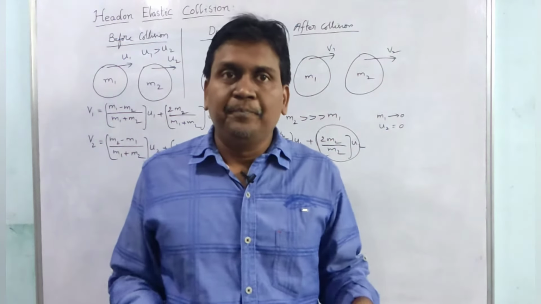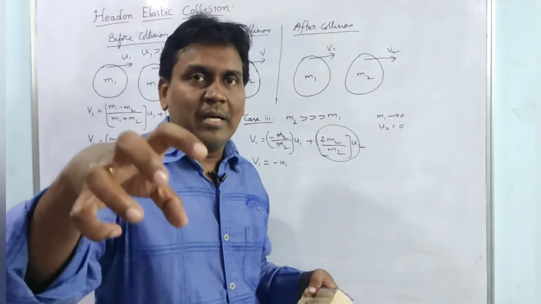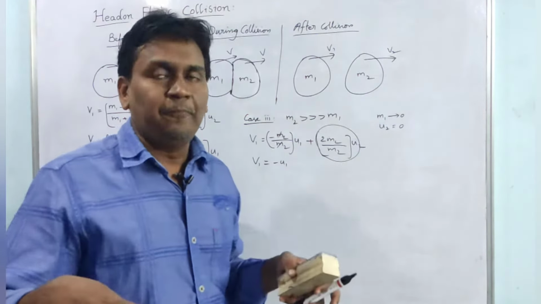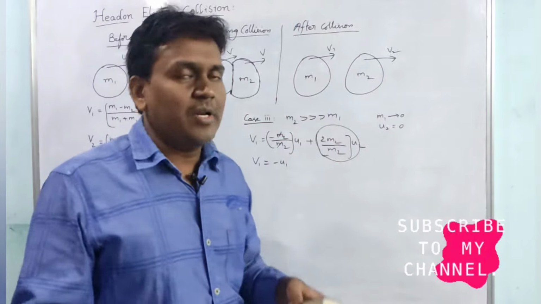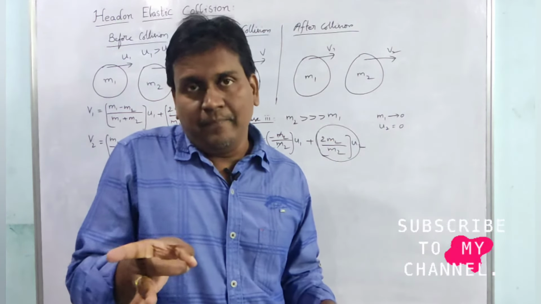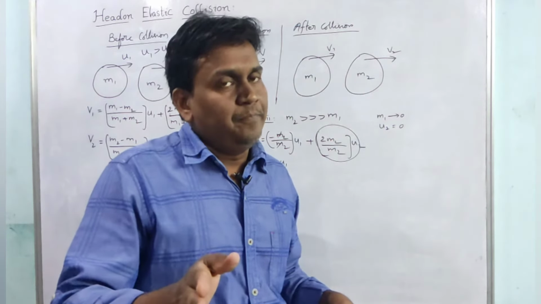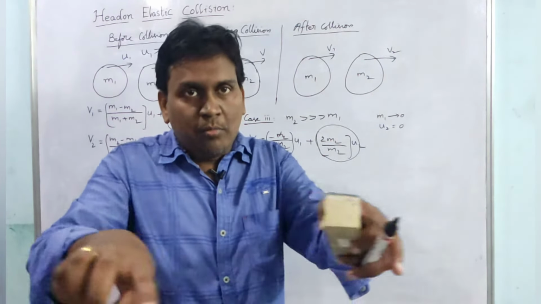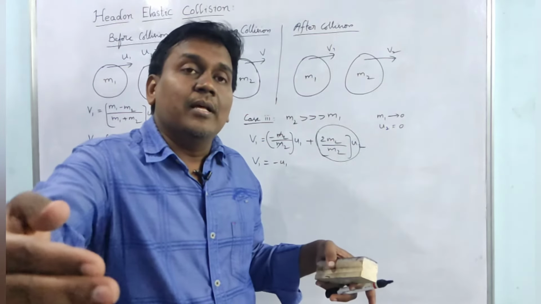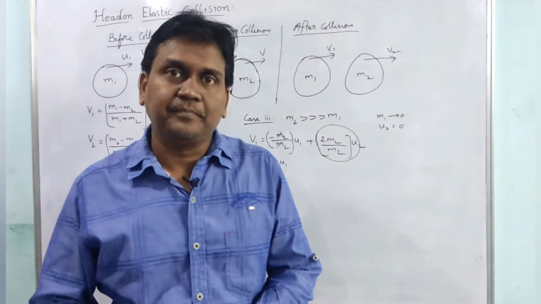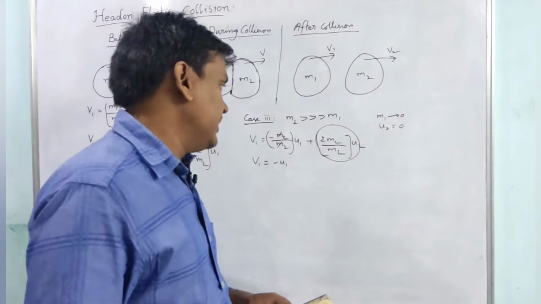The border is the heavier mass. You compare it as M2 and the striker mass as M1. If you hit with the striker, it will move with some velocity, hit the wooden border, and rebound back with the same velocity. So that is the situation here.